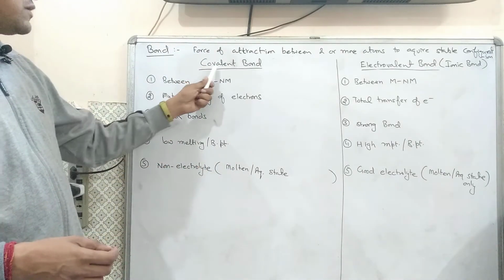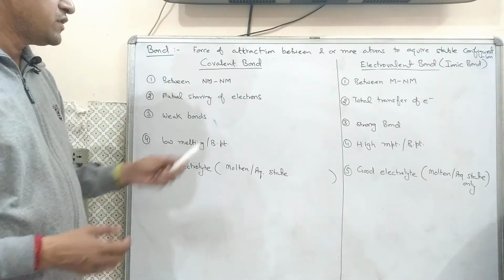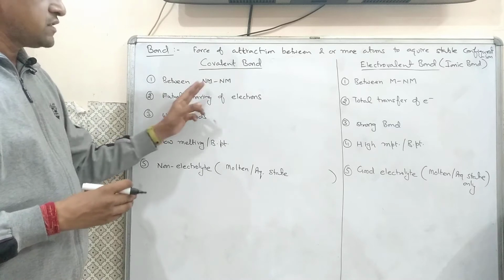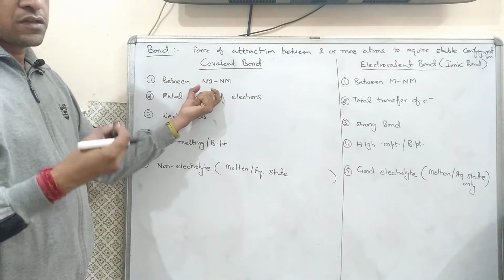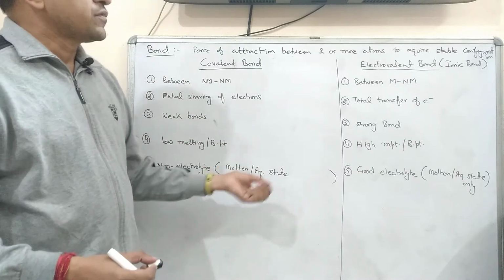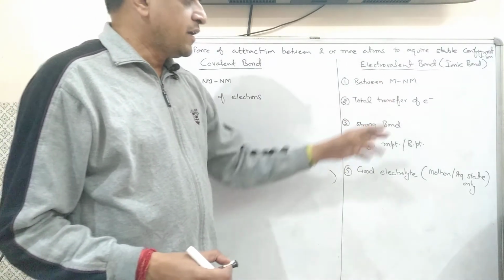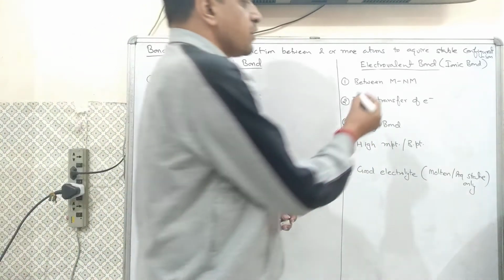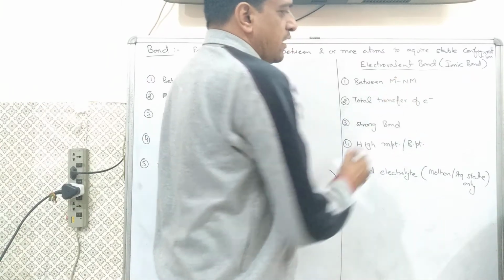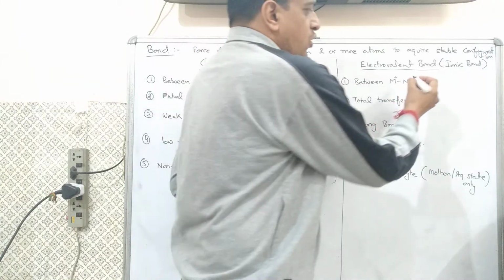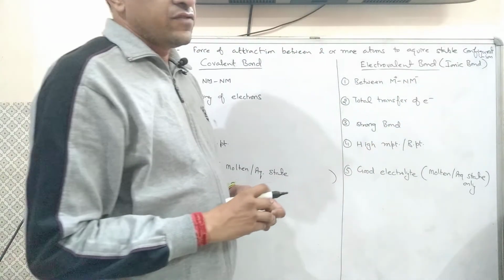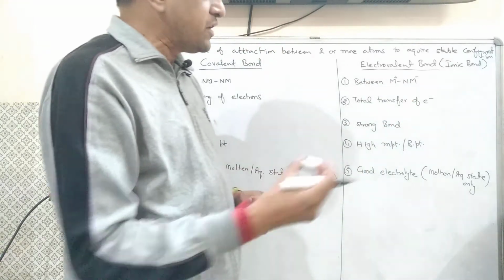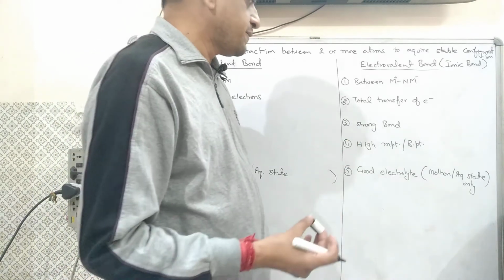And third one, this bond is a weaker bond. Why is it weaker? Because this bond is between non-metal and non-metal. That's why no charges are there, and that's why the force of attraction is comparatively weaker than the ionic bond. Now come to ionic bond. The bond is comparatively stronger. Why is it stronger? Because after donating electrons, metal always acquires positive charge and non-metal always acquires negative charge, and because of these opposite charges they tend to attract each other with greater force. That's why this bond is stronger.